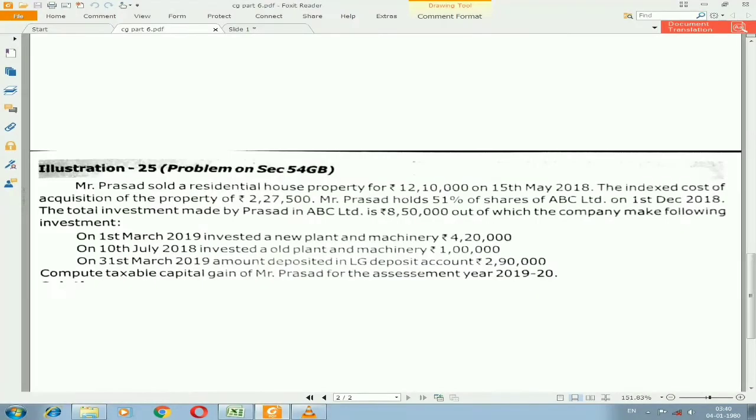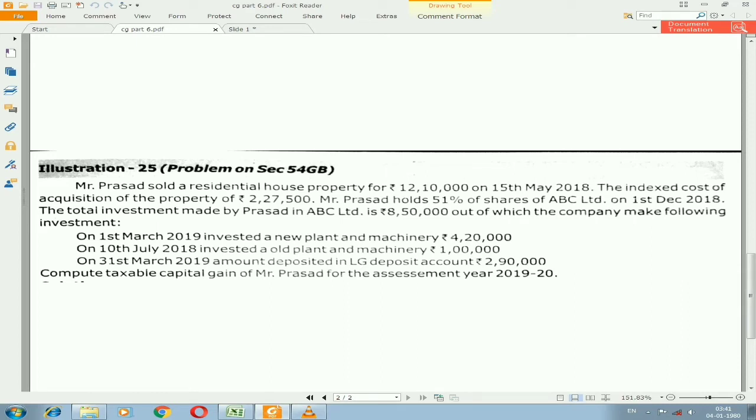Let us start with one illustration. Mr. Prasad sold a residential house property for rupees 12,10,000 on 15th May 2018. The indexed cost of acquisition of the property is rupees 2,27,500. In the illustration, they have already given the indexed cost of acquisition amount, that is the purchase cost along with the index. There is no necessity to calculate again with the index numbers.